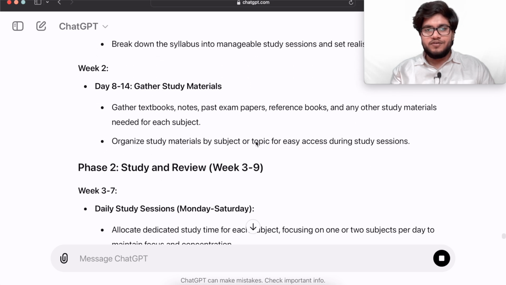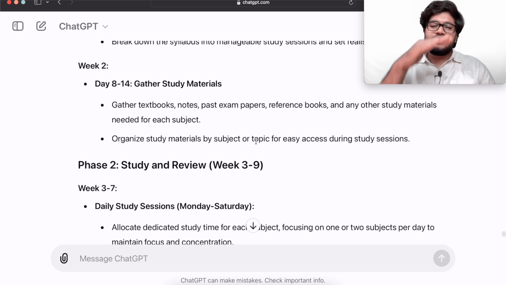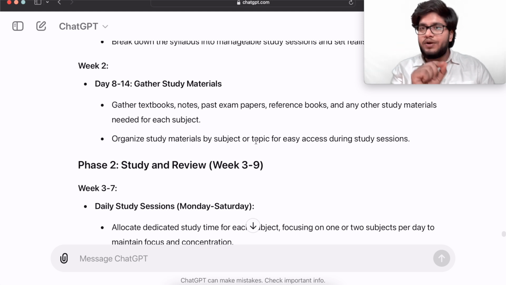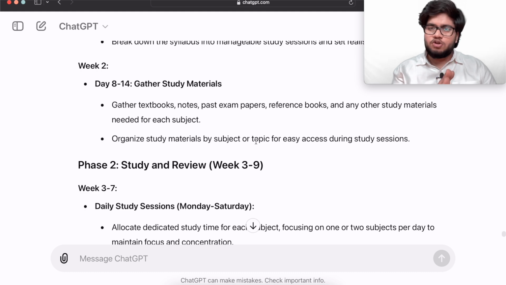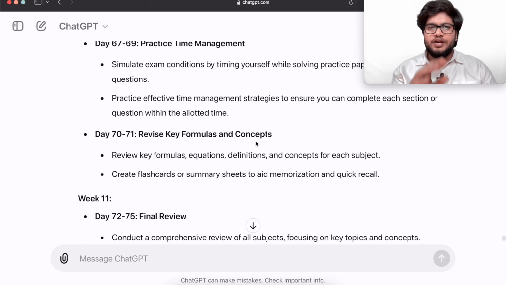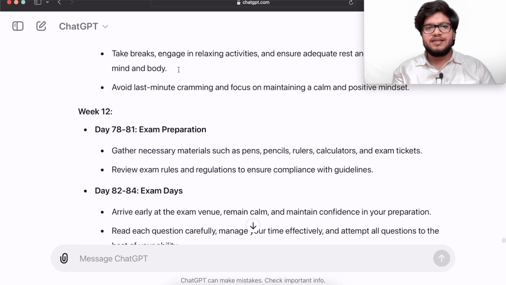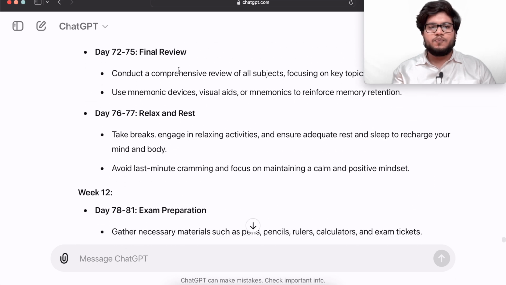It will tell you everything, and you could alter the plan and change it according to your needs. Either you could read it all and edit on your own. And the second option is that you just tell ChatGPT that I have these parameters and I need to alter my plan by these. So it will alter your plan and make all the changes in the plan if you just prompt it. You don't need to edit on your own. So for a whole 84 days it gave me a plan for how to do everything.